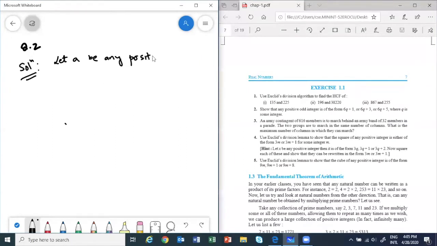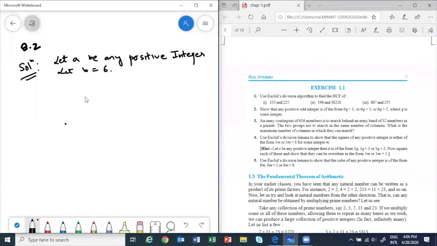For those of you who just joined, we have started question number 2 from exercise 1.1. So just read the question on the screen. So we are saying let A be any positive integer, right? Then what should we be? We did such questions, right? From the question we get to know it is 6q plus 1, 6q plus 3, 6q plus 5. So let's take B as 6.